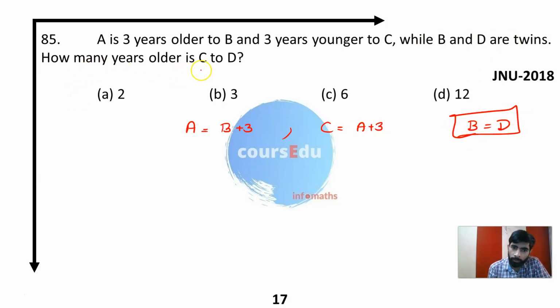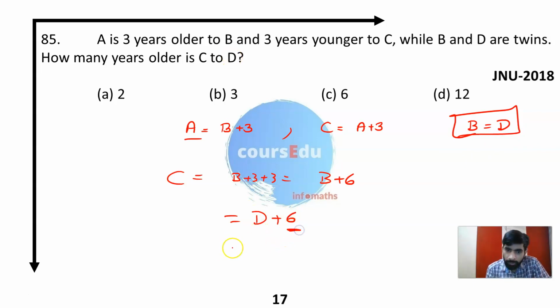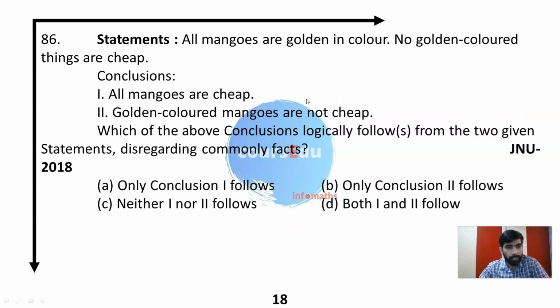How many years older is C than D? Now put the value of A here. C is equal to A plus 3, which is B plus 3 plus 3. Now B is equal to D, so I can say C is equal to D plus 6. So C is 6 years older than D. Option number C is the right answer.